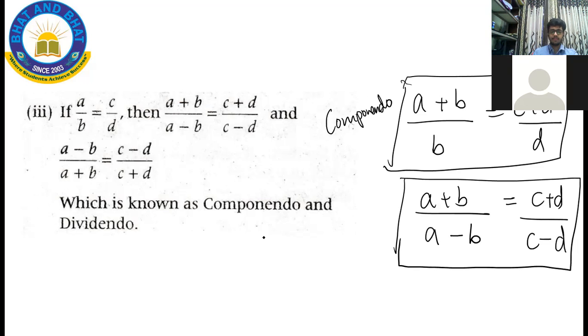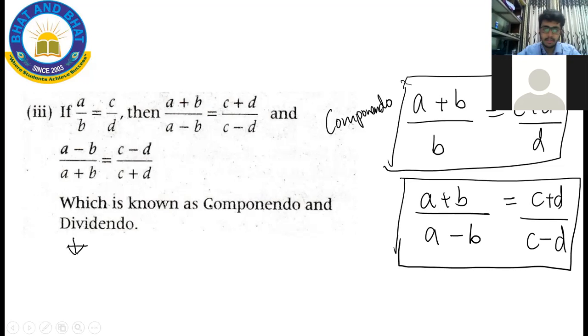Okay, somebody tell me what is dividendo? What was the dividendo I told you earlier? Yeah, Harith and Varshit. Try to speak now. Okay, not yet. How about now?